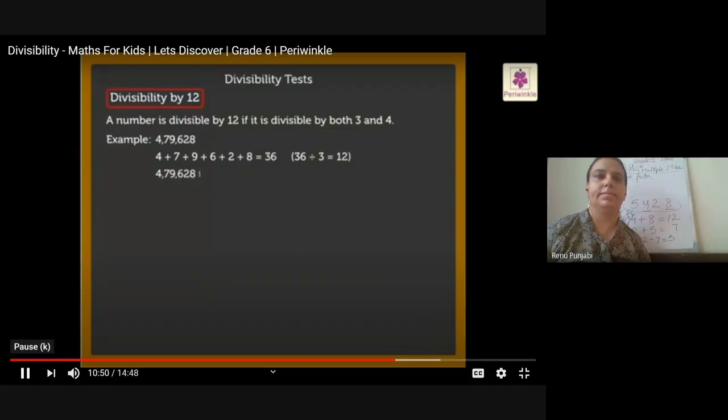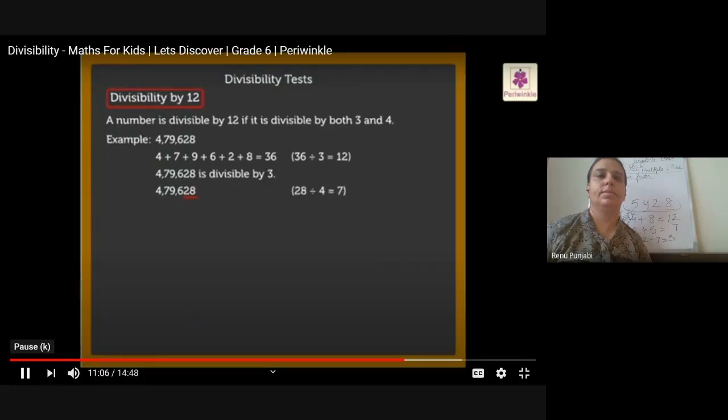So till now it is divisible by 3. Now we need to check with 4 also. The last 2 digits form the number 28, which is divisible by 4.